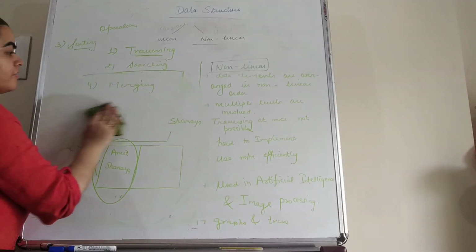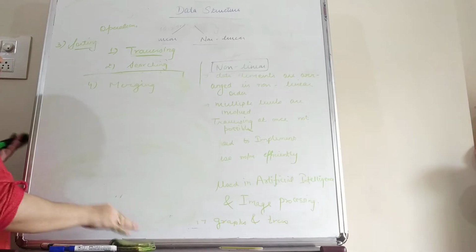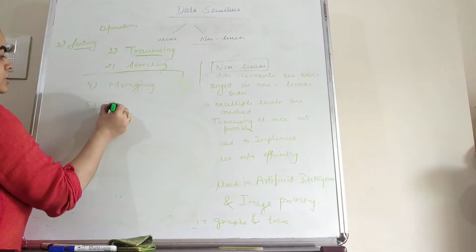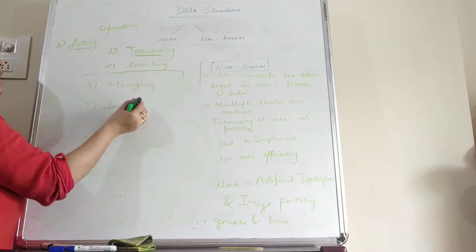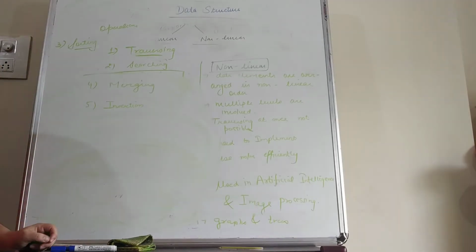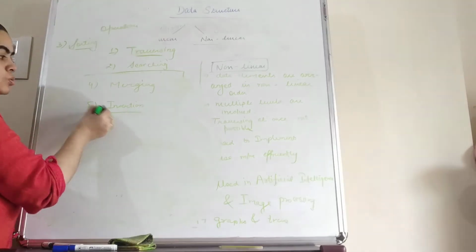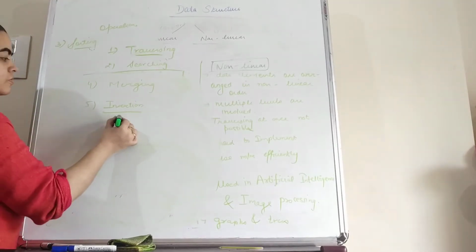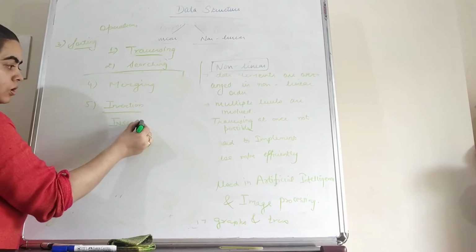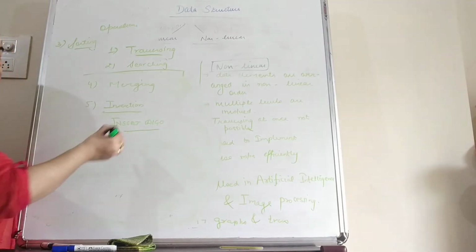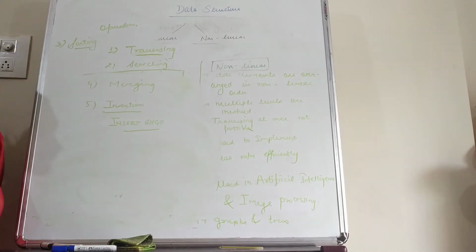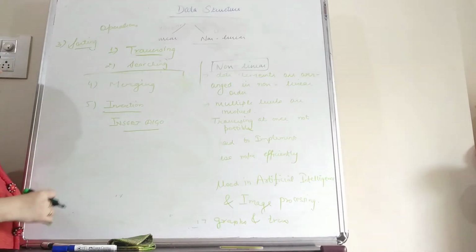After merging, we have the insertion operation. Students, insertion means to insert or to add any data element in the data structure. We can add the data element at the end, at the start, or in the middle. Anywhere we can insert any new data element into the data structure, and that is known as insertion. For insertion, we have an algorithm called the insert algorithm. Insertion means to add or to insert any data element into the existing data structure.